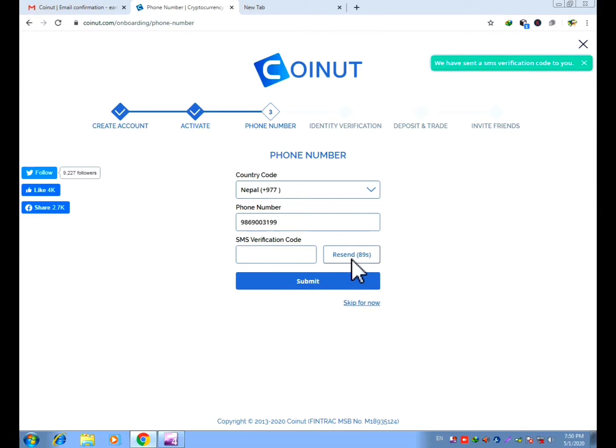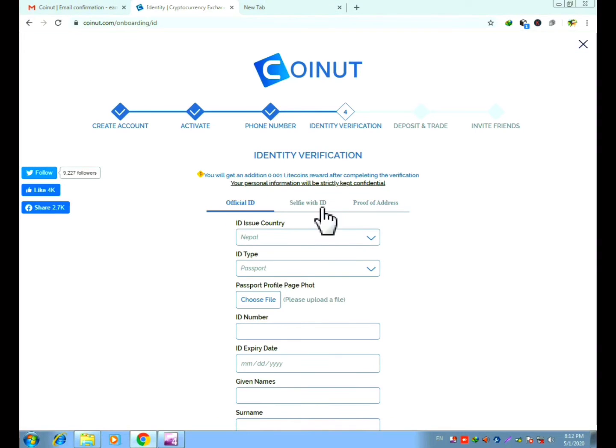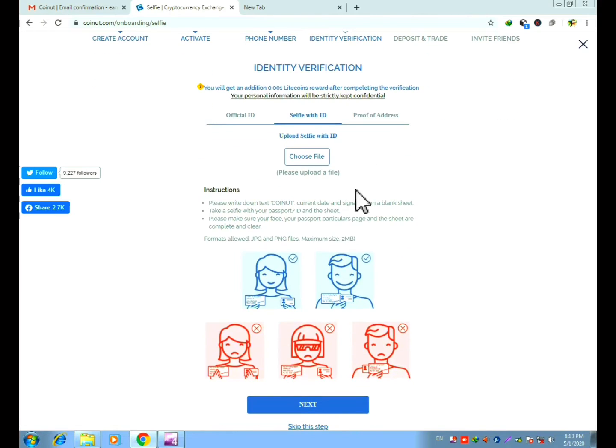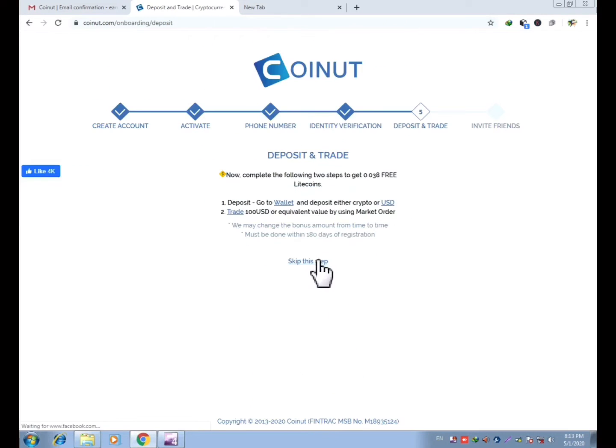You will be getting the verification code on the phone number which you have entered. Enter the verification code and click on submit. You will be getting 0.001 Litecoin as a free bonus for phone number verification. Identity verification will provide more bonus. You can do this if you want to get more bonus, but it is not compulsory. I am not doing it. You can do this if you want.